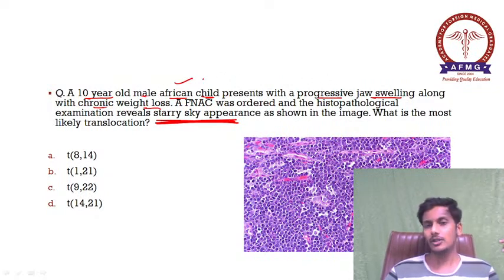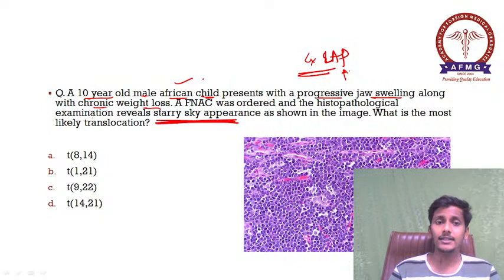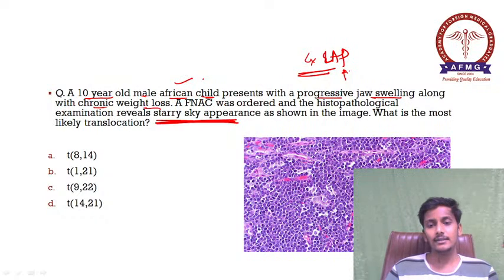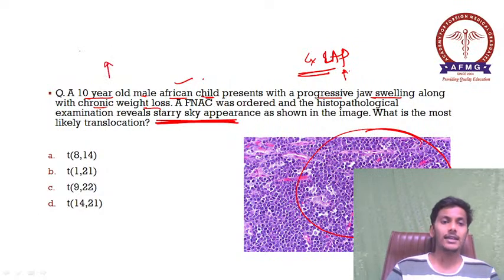Progressive jaw swelling. This progressive jaw swelling is characteristic of cervical lymphadenopathy, along with chronic weight loss, which is suggestive of malignancy. Chronic weight loss is normally seen in cases of malignancies, like cachexia that we see. So this is a case of some malignancy where there is cervical lymphadenopathy. What do we see in the FNAC? This is the typical starry sky appearance, and as we all know, this is a classical case of Burkitt's lymphoma.